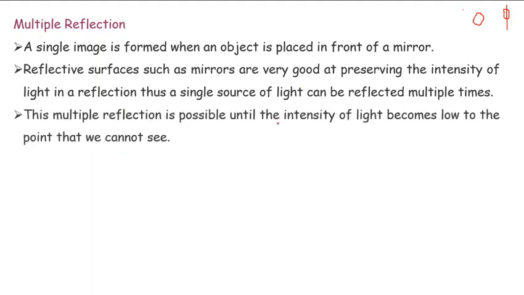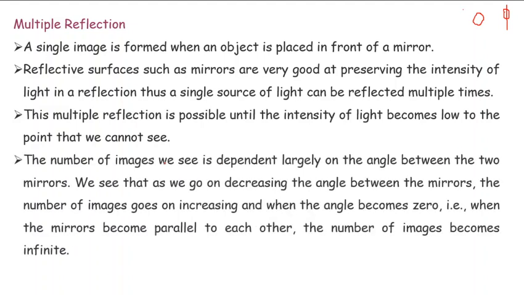This multiple reflection is possible until the intensity of the light becomes low to the point when we cannot see.